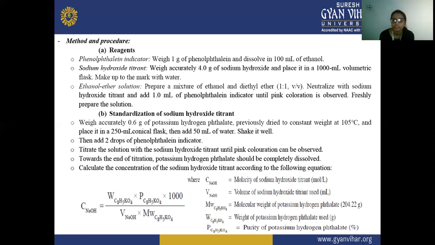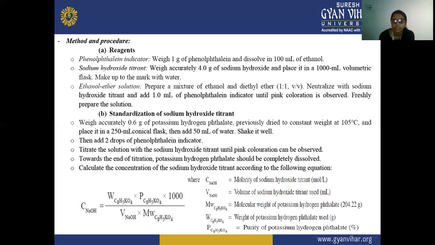Then we are neutralizing with sodium hydroxide titrant and slowly adding 1 ml of phenolphthalein indicator until we observe a pink color in that mixture. And all these solutions are prepared freshly.